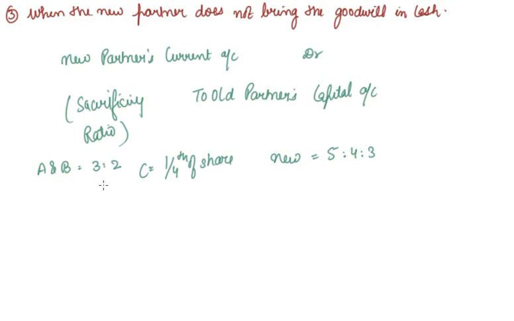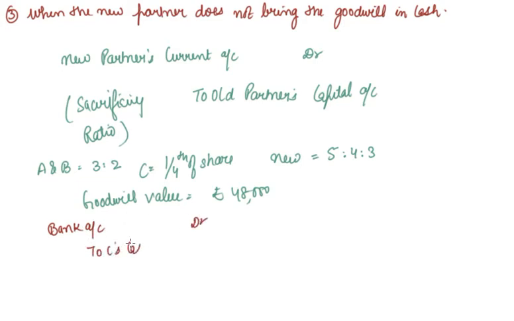The firm's goodwill at the time of admission of C was valued at rupees 48,000. So in this case, pass the general entries. First entry: C brought rupees 50,000 as capital. So bank account debit to C's capital account.